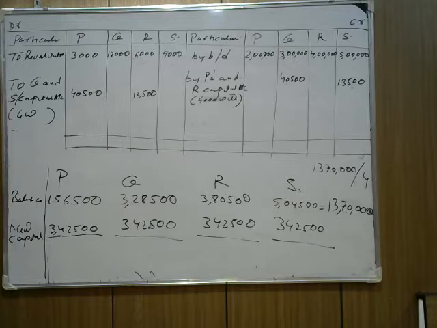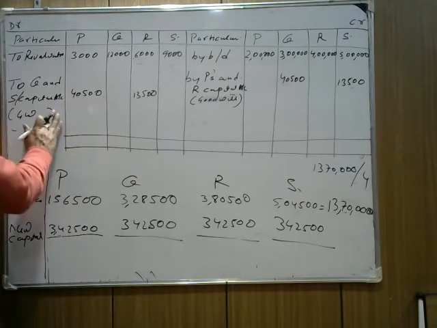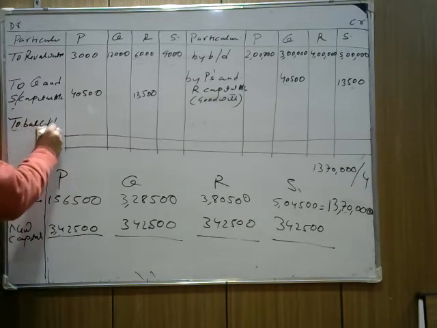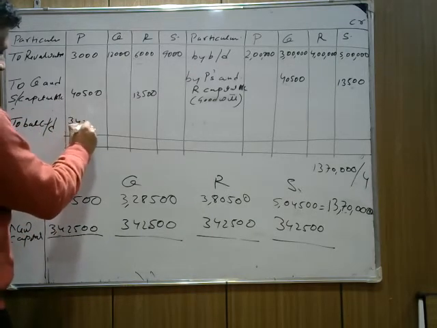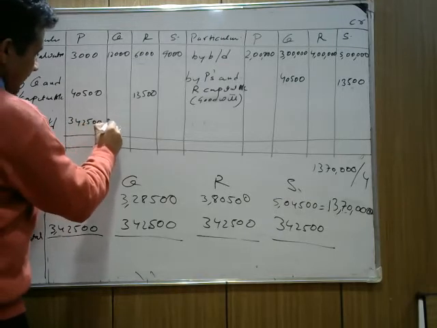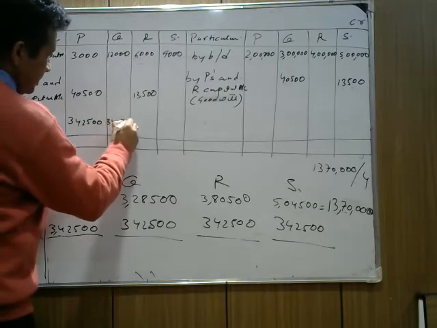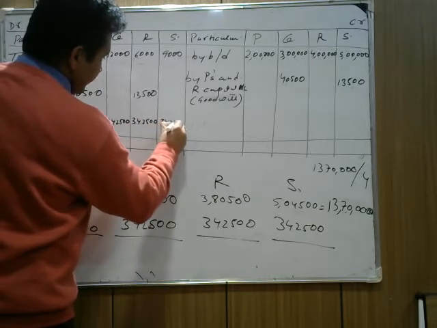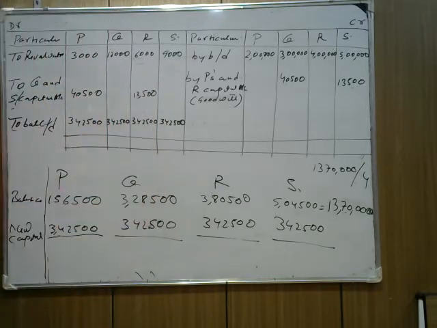Now to take the extra money, we write here the new balance, 3,42,500. 3,42,500 is the new capital. Now, P's capital is 1,56,500. He needs to bring 3,42,500.